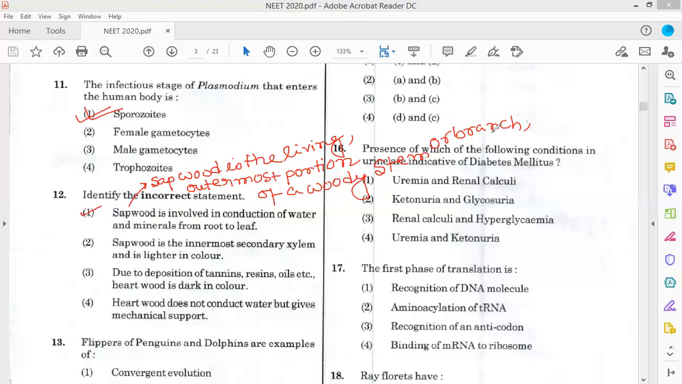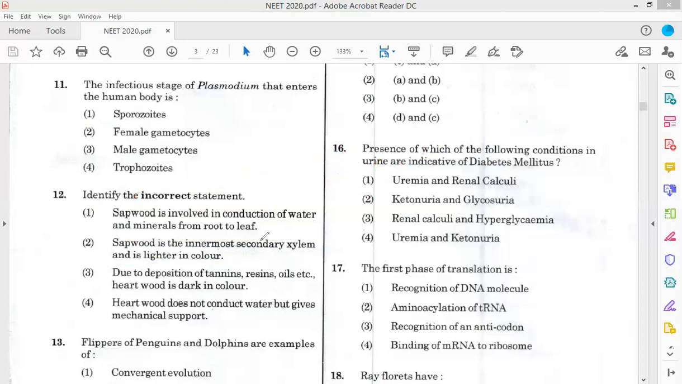And heartwood is the dead and inner wood, which often comprises the majority of the stem in cross section. So sapwood is the wrong option. So option 2 is the correct answer. Option 2 is the correct answer for question 12. Now, next question.